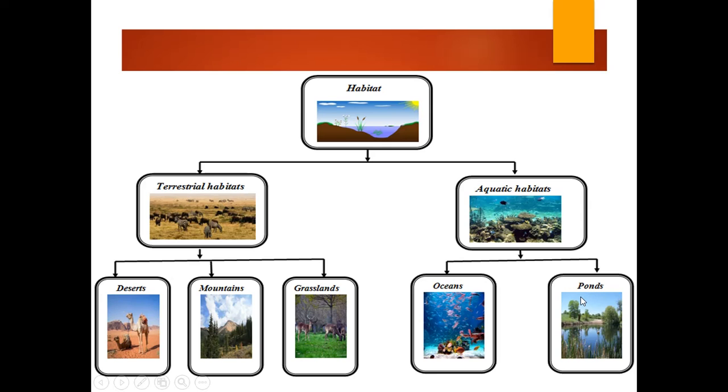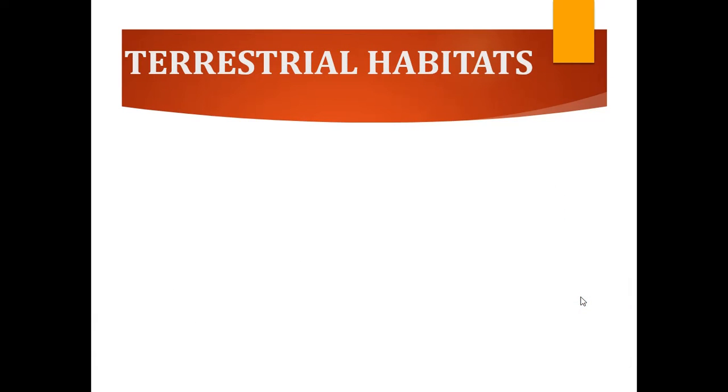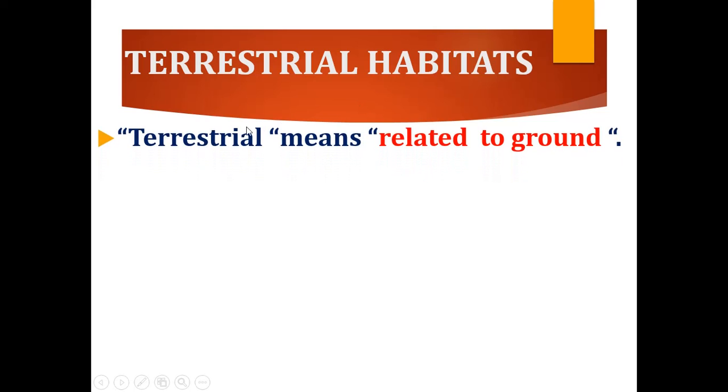Okay, let us see briefly about the kinds of habitat. First, let's see about terrestrial habitats. What is meant by terrestrial? The word terrestrial means related to ground. The animals can survive on the land.